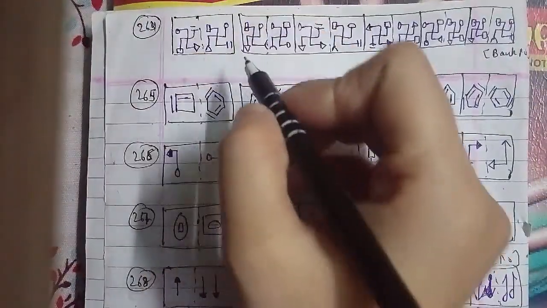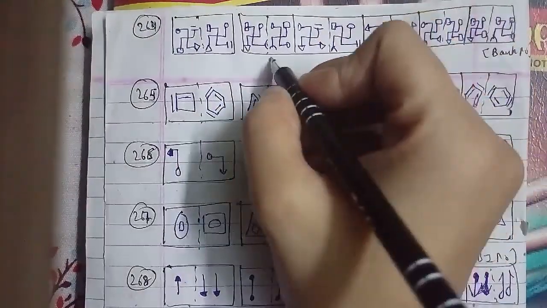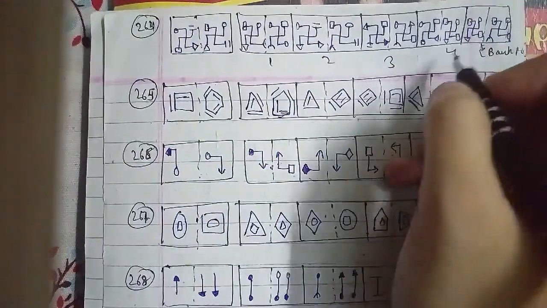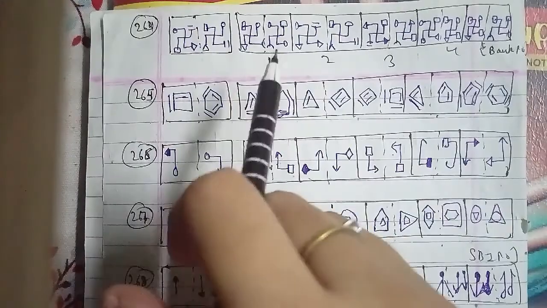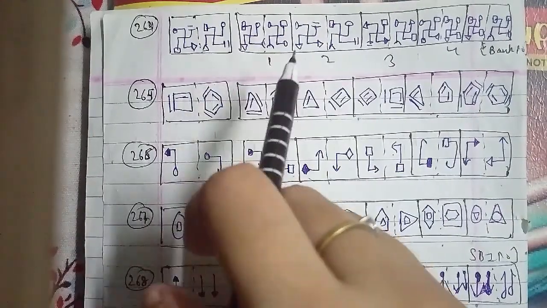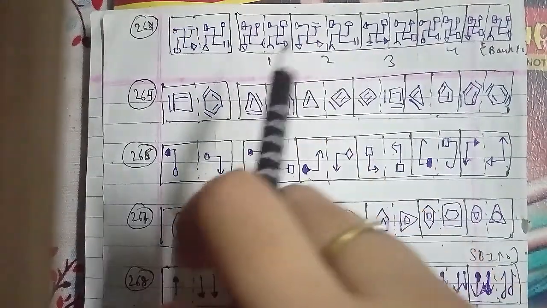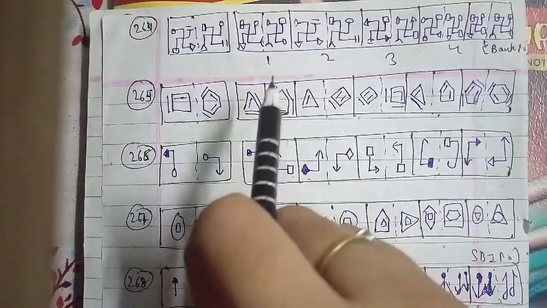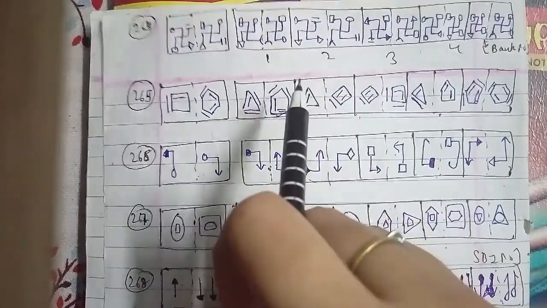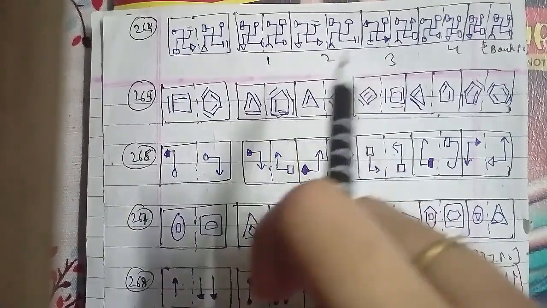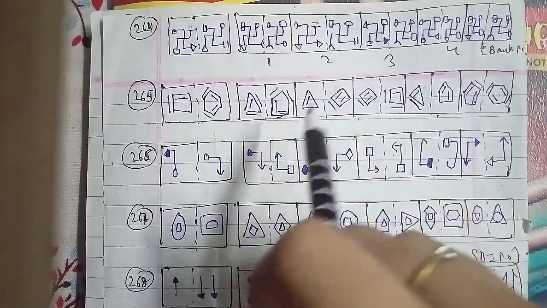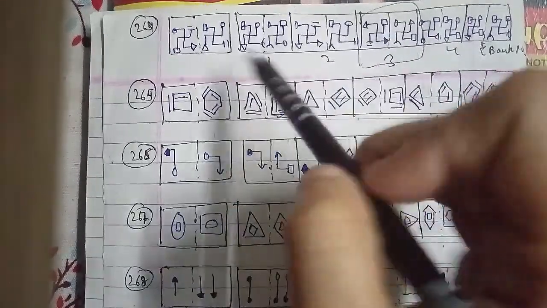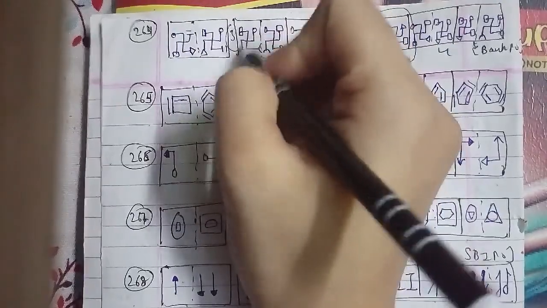This is the 264th question. A figure has been given, with the options named 1, 2, 3, 4 and 5. In this case, the left hand side figure rotates 90 degrees clockwise, and the symbol that reaches the lower left position gets inverted, and the symbol that reaches the upper left position gets replaced by a new one. This gives the right hand side figure. We can say that the third figure will be the right answer for this question.